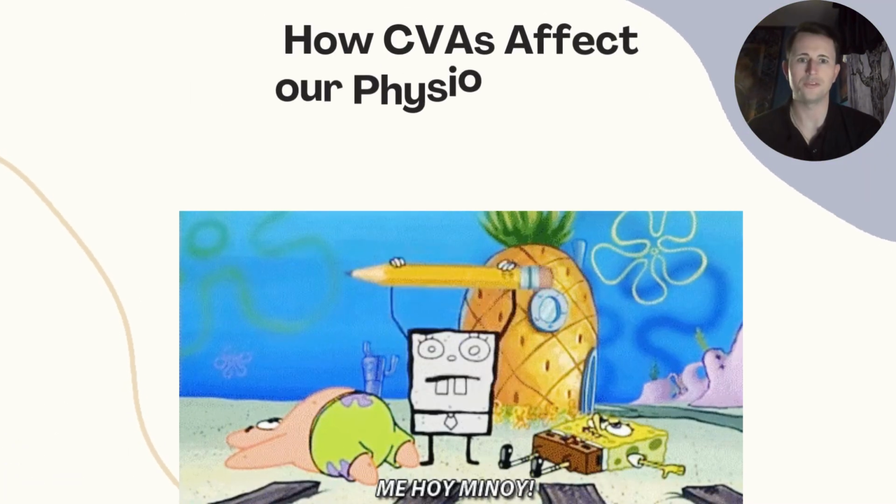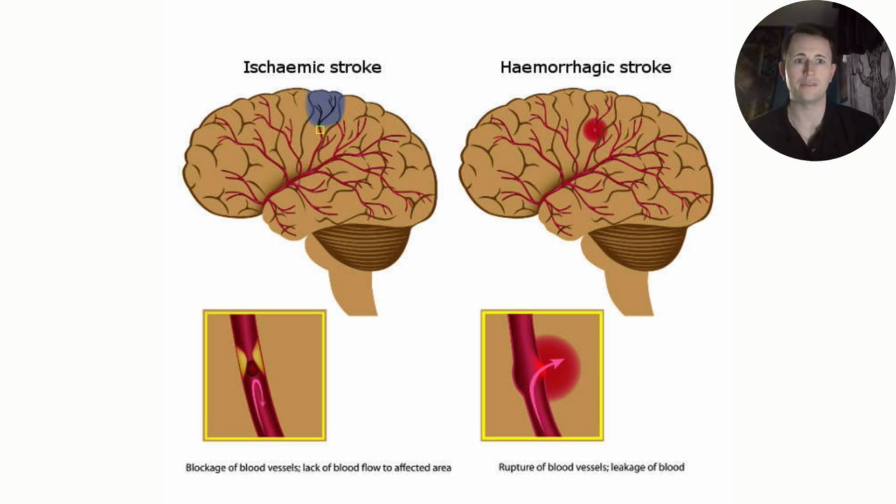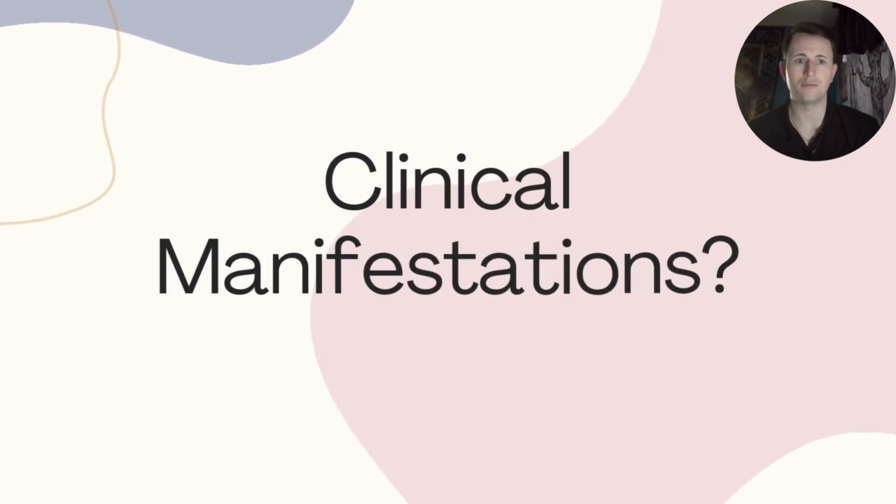And now, how do CVAs affect our brains and our bodies? And this is just a graphic kind of touching on what I already explained about ischemic strokes versus hemorrhagic strokes. And how does this interruption of regular blood flow to our brains affect our bodies?